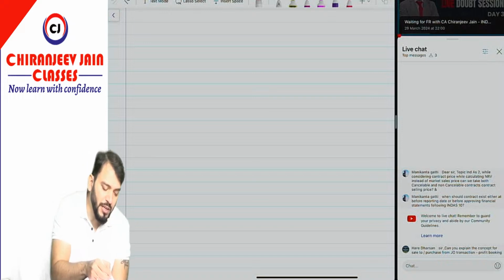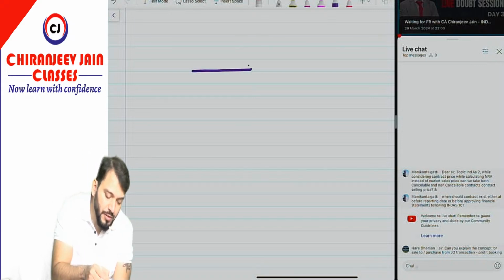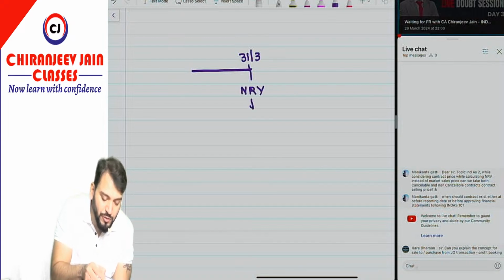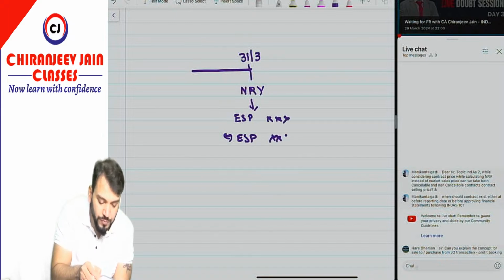Now just try to understand what Ind AS 2 says. On 31st March, we need to estimate NRV. NRV means what? Estimated selling price minus estimated selling expense for the finished goods.